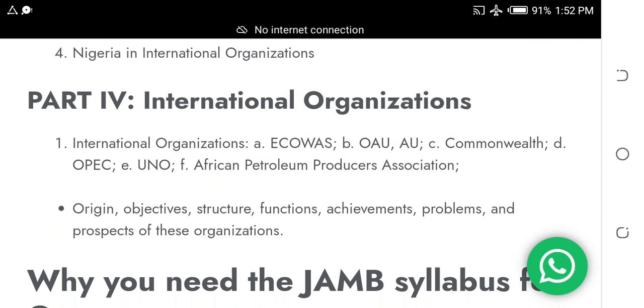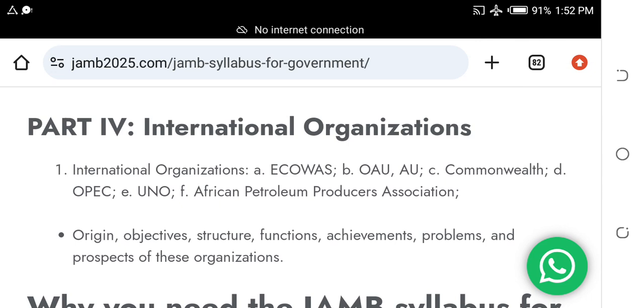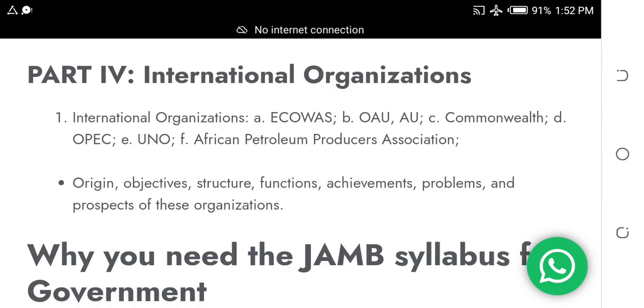The final part is international organizations. Under international organizations, the ones that JAMB brought out for this year are few. There are about 6. ECOWAS, Economic Community of West African States, then AU, African Union, then Commonwealth, OPEC, Organization of Petroleum Exporting Countries, then UNO. Then the 6th one is the African Petroleum Producers Association, APPA. So study these in your textbook. If you can't find it in your textbook, just do research about that.